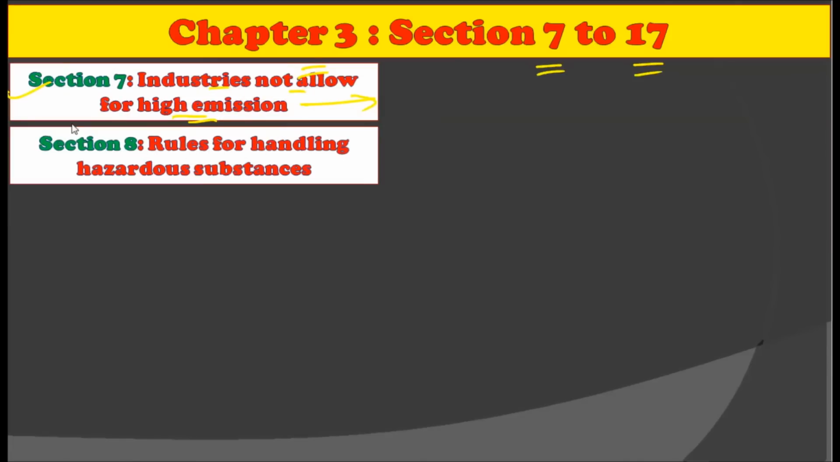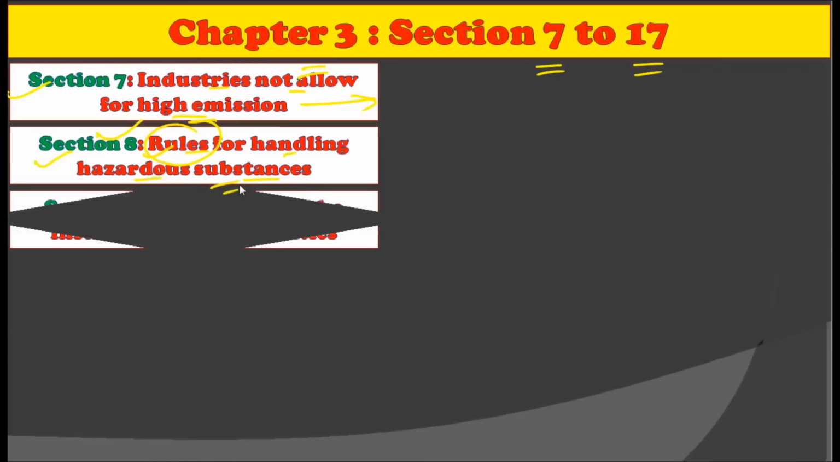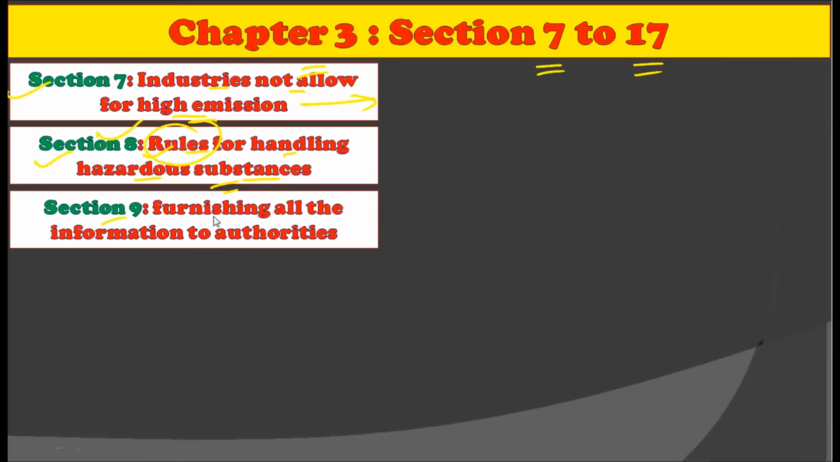After that, the eighth section suggests the rules for handling hazardous substances, that is, all the hazardous substances covered by the Environment Protection Act are governed by the rules. And section 8 gives all the rules relating to how to handle all these hazardous substances. Then section 9 gives furnishing of all the information to the authorities. That is, whenever information is required by the authorities, such information should be provided to the authorities under section 9.